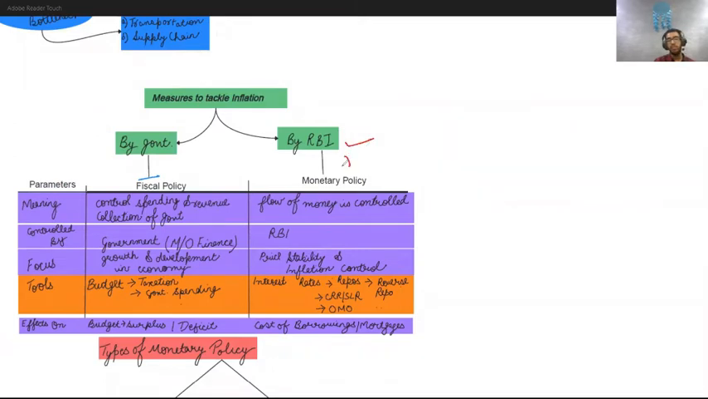So when RBI takes up steps to curb the inflationary situation, we call it monetary policy, and when the same steps are taken by the government, we call it fiscal policy.